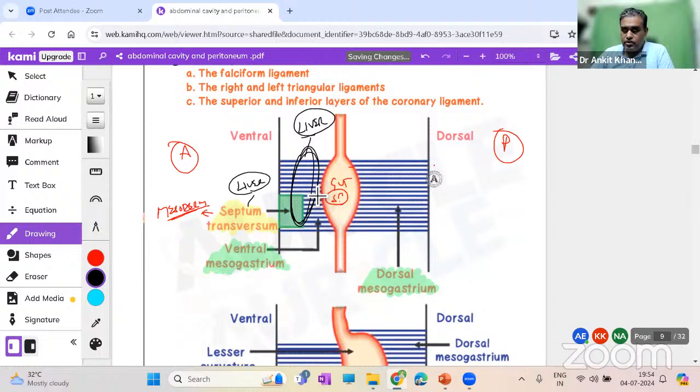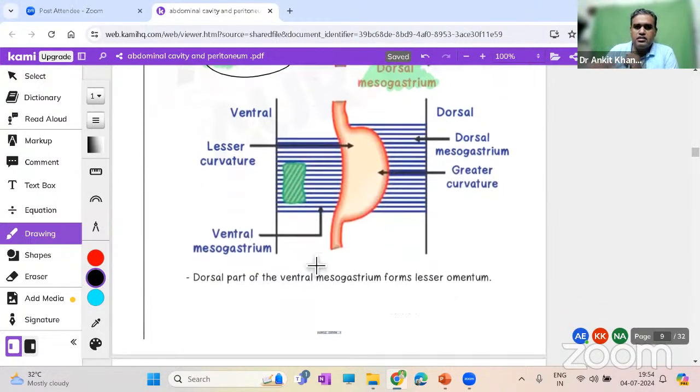When the liver comes over here, this being a huge organ as we have all seen, it is going to divide the ventral mesogastrium into a more anterior part and a more posterior part. It is ventral mesogastrium only, but there's an organ coming in between, that is the liver. Let us see over here what happens. Again, they are showing how the stomach is being developed, showing the greater curvature and the lesser curvature. And here is the area which is going to form the liver.